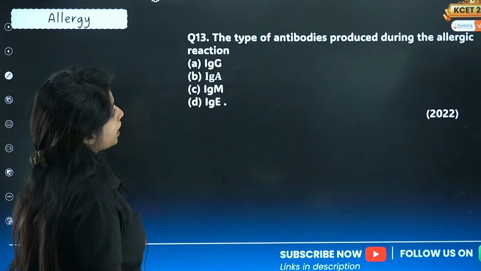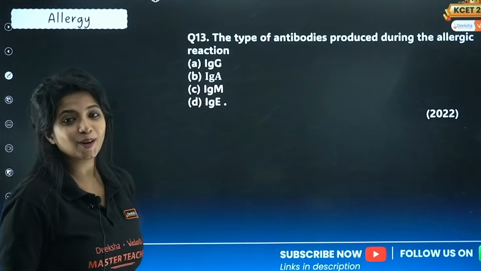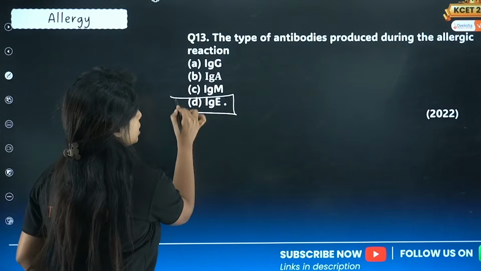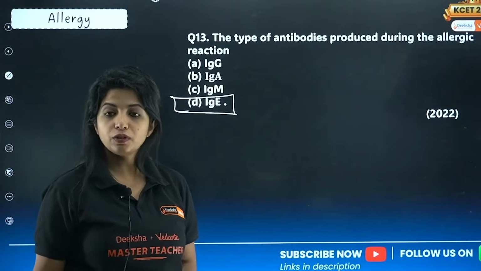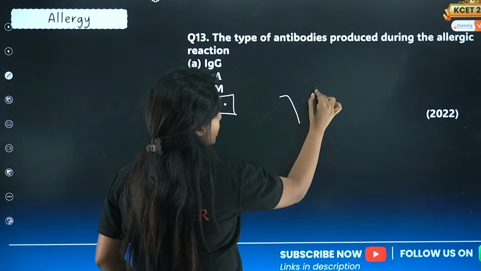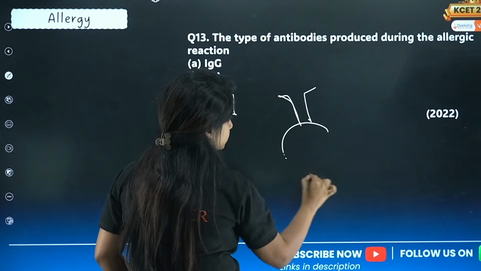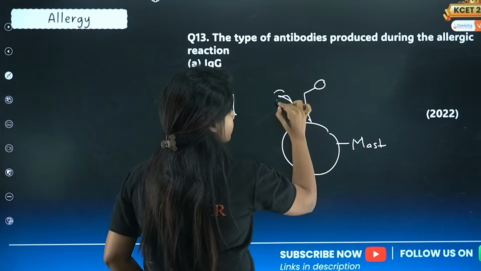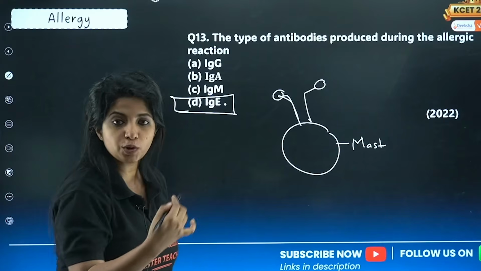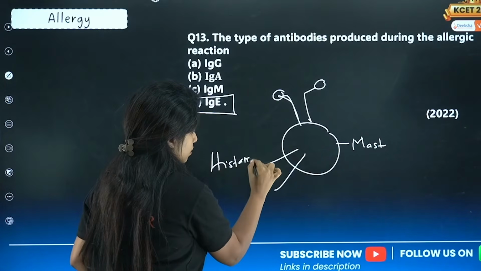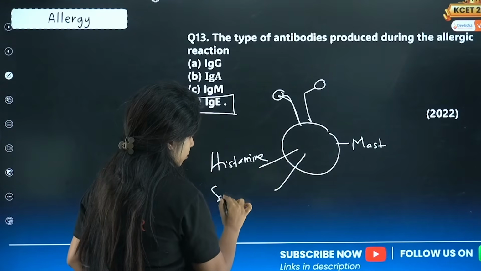13th question. The type of antibody produced during an allergic reaction. I always say allergy, IgE. IgE, allergies. So the antibody produced during an allergic reaction is IgE, and these IgE antibodies, my dear children, are located on the mast cells. So when some allergen comes and attaches over here, the mast cell becomes furious and it releases 2 things. One is histamine and the other one is serotonin.